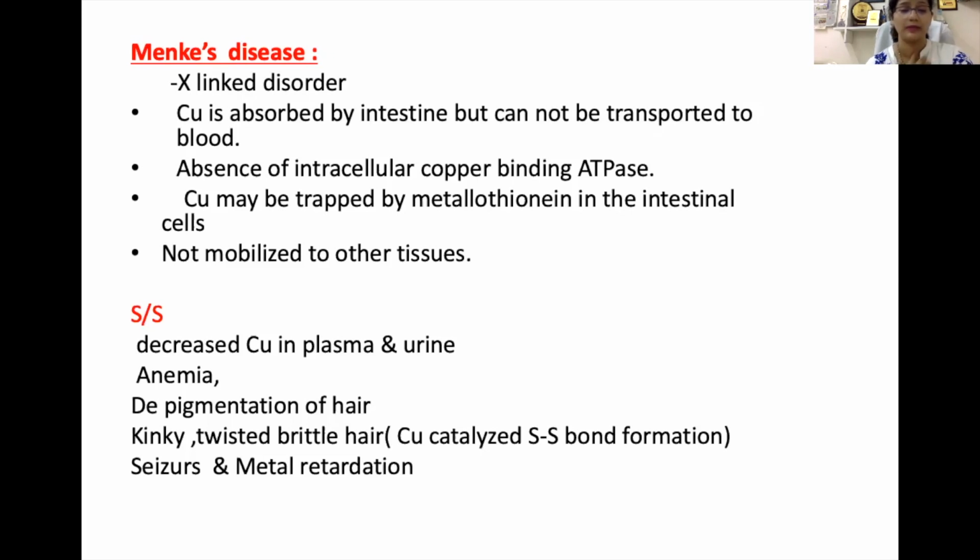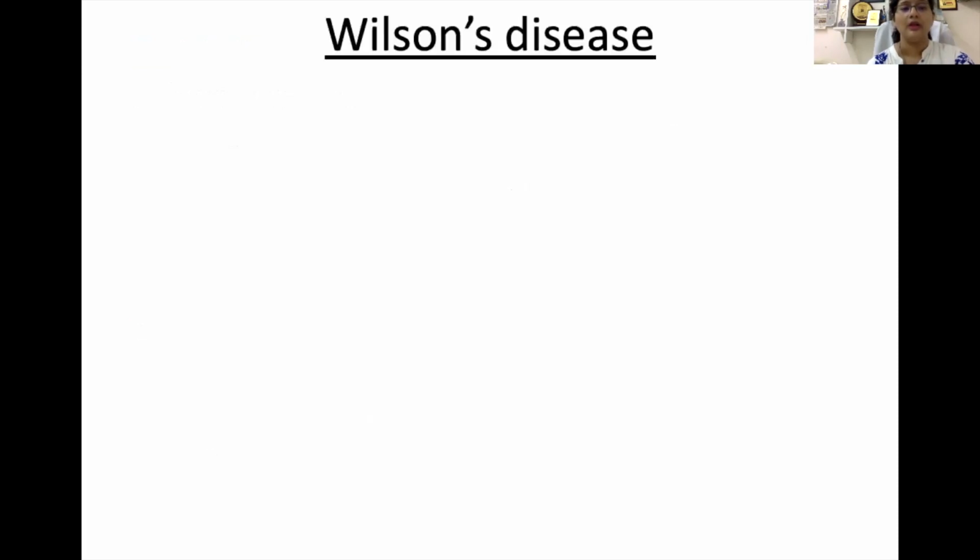So, signs and symptoms: there is decreased copper in the plasma and urine, and it also leads to anemia, which is normocytic normochromic. And apart from this, there is depigmentation of hair. The hairs are kinky, twisted, and brittle, and this is because copper-catalyzed S-S bond formation is reduced. That's why they are kinky and twisted. As there is reduction in the melanin synthesis and other neurotransmitters, it leads to seizures and mental retardation.